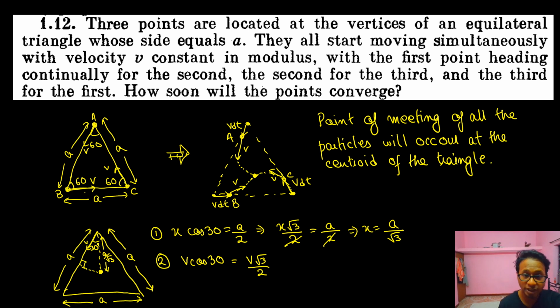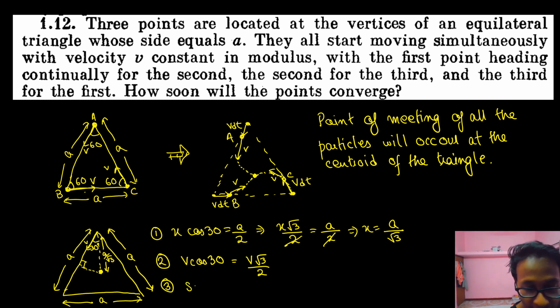Now the third question is, how soon will the points converge? See, the time taken for this particle to move out here is equal to the time taken by this particle to move out here. So can I simply say displacement is equal to velocity into time. S is equal to ut plus half at square, and acceleration is 0, so S is equal to ut, where u is nothing but v cos 30 or v root 3 by 2.